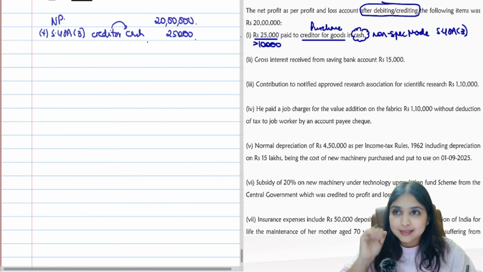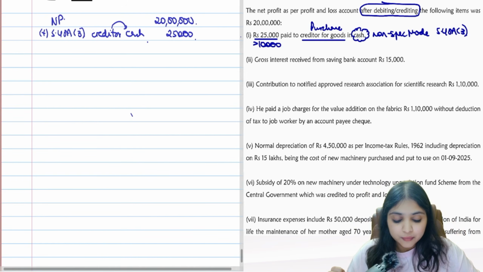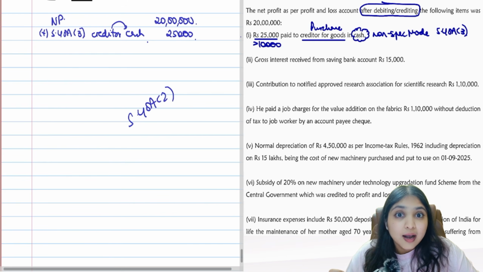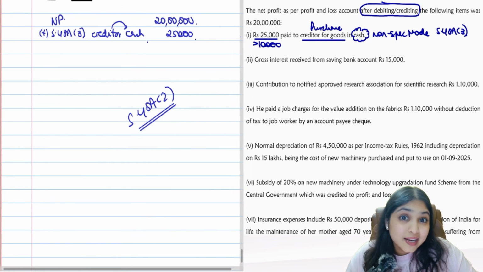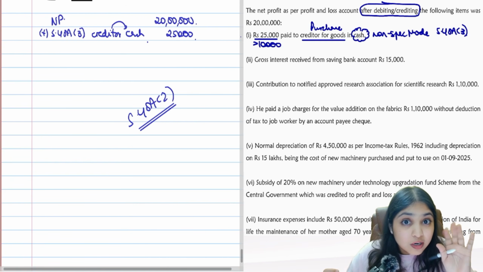I'll tell you why I'm asking you. Do you remember in your PGBP chapter, you have section 40A(2)? It is the section which says the assessee is incurring an expense, the other party is a relative, and the expense is excess or unreasonable. There, what do you disallow? There only the excess portion you disallow. You don't disallow the whole expense.